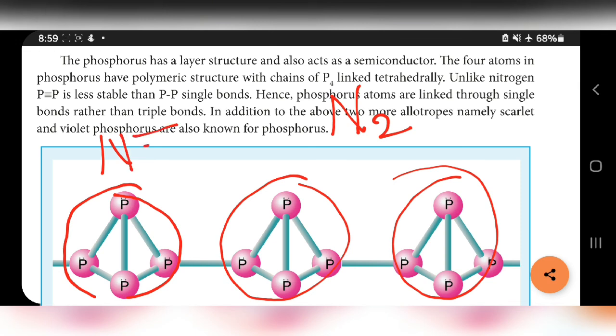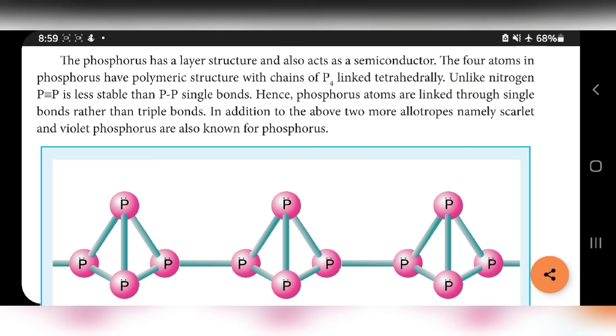The structure of N2 is N triple bond N. Here nitrogen is stable because of the triple bond. But P triple bond P is less stable than P single bond P. Hence phosphorus atoms are linked through single bonds rather than triple bonds. So only here phosphorus is connected by single bonds.